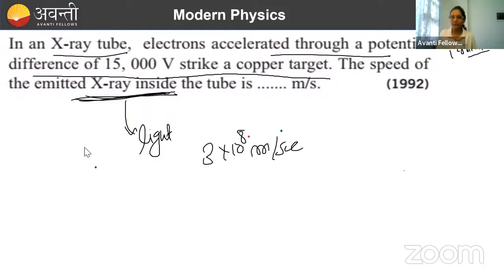You don't need to calculate anything here. It is asking the speed of emitted X-ray. X-ray is what? Light. Its speed is what? This, in vacuum. Done. And inside an X-ray tube, there used to be vacuum actually. So speed will be of the range of 10 to the power 8.